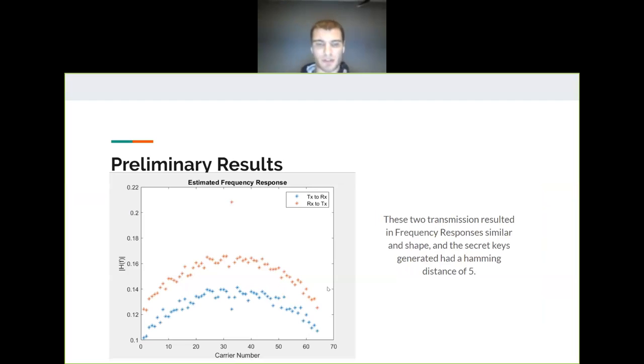And here's some experimental results. So the orange is the signal from the receiver to the transmitter. Blue is from the transmitter to the receiver. They're similar in shape, but have a little bit of a different amplitude. But when we generated the secret keys, they had a Hamming distance of 5.